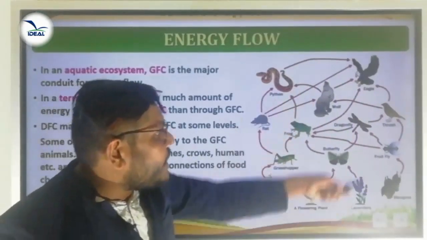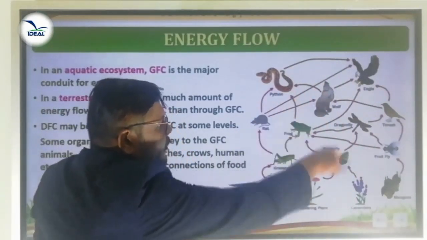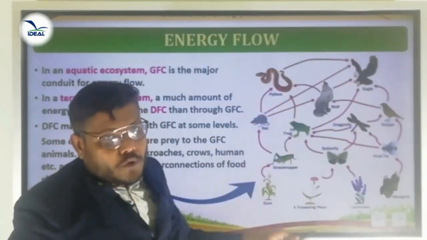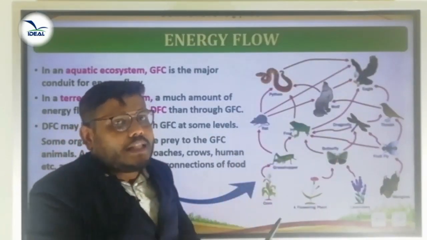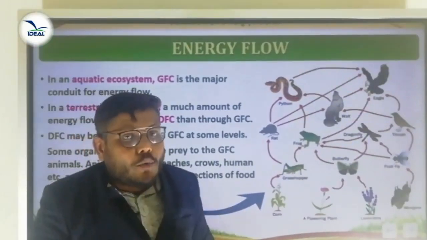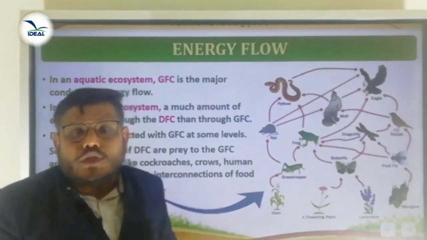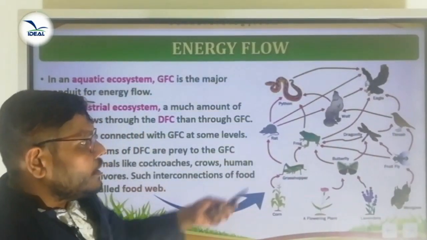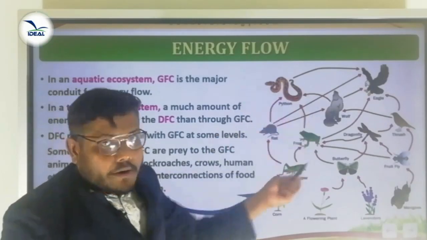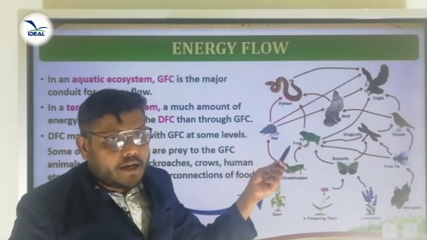Look, this is one food web. Here, a number of food chains are interconnected. From here, we will get a lot of food chains. All the food chains together we can call what? Food web. So what is a food web? The network of interconnected food chains is called a food web. Look here, one example. You can write many food chains from here.